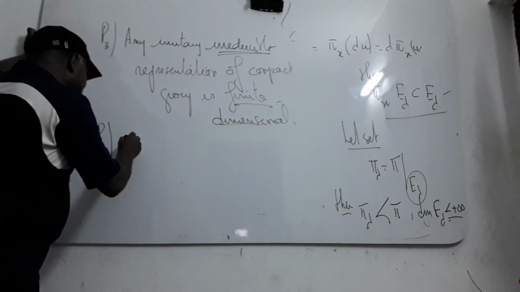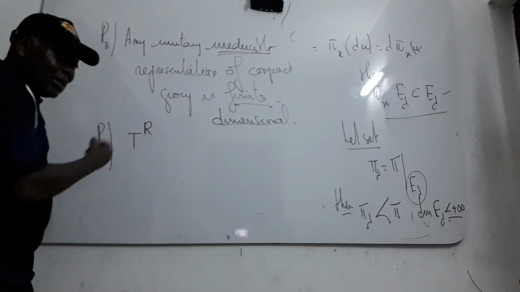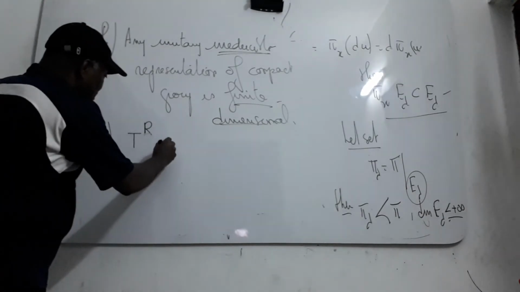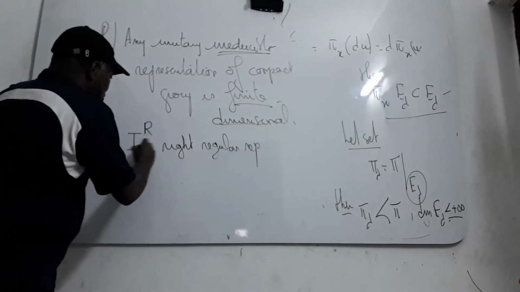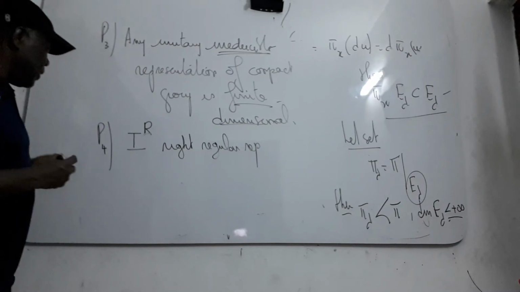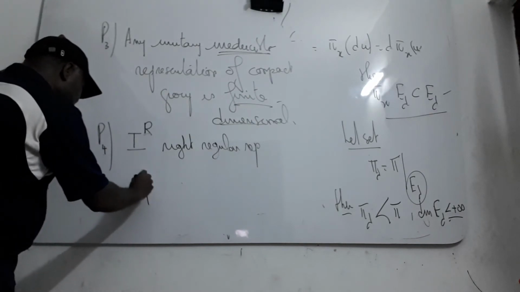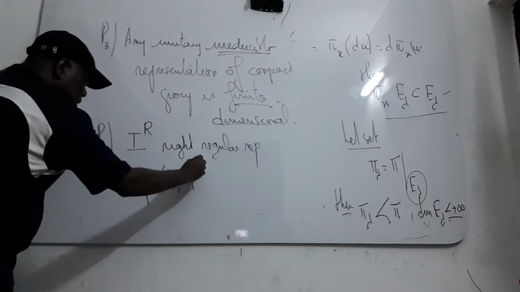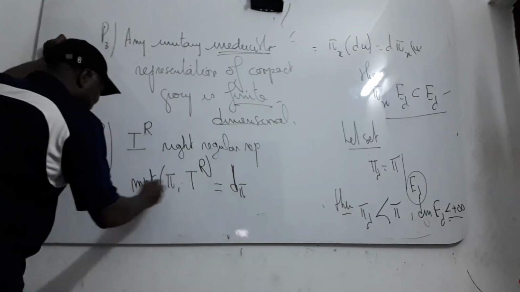We can say that if TR, you study it as an example of a representation, the right regular representation, then the multiplicity of pi in this kind of representation is exactly equal to the dimension d pi.